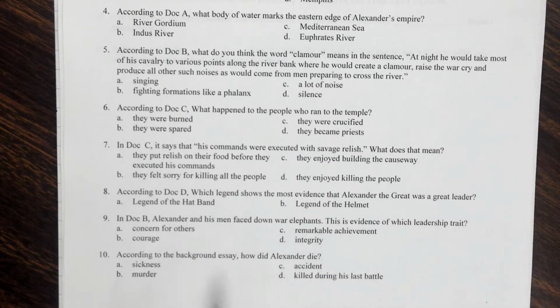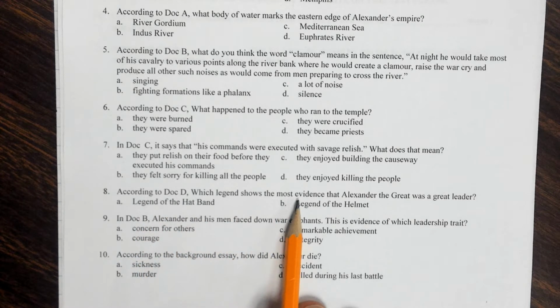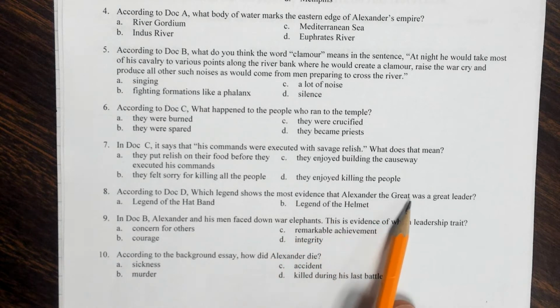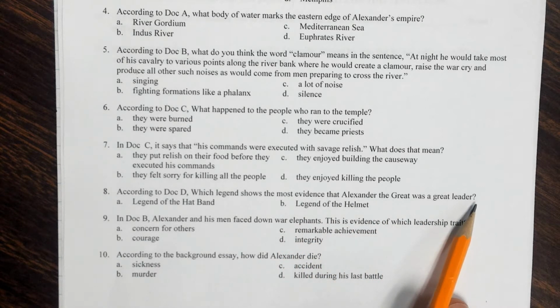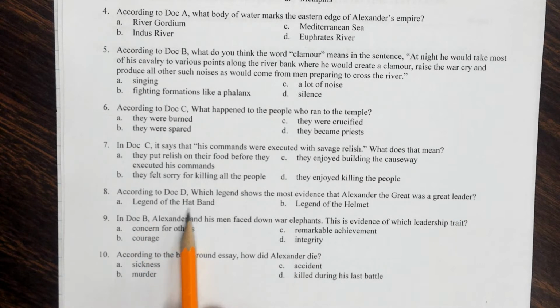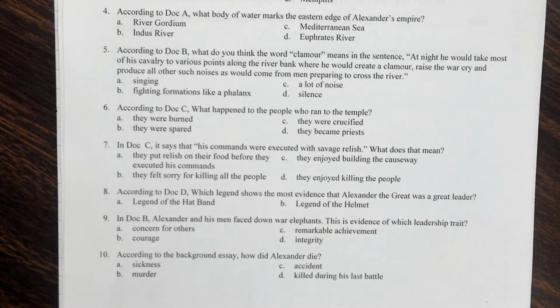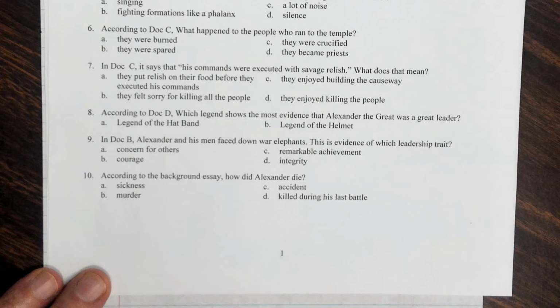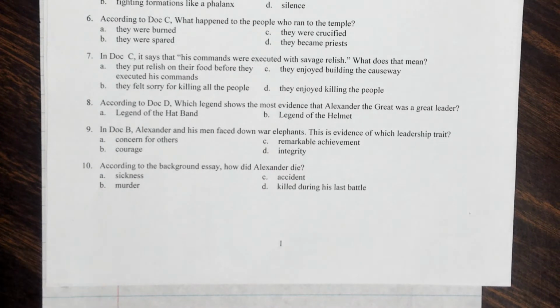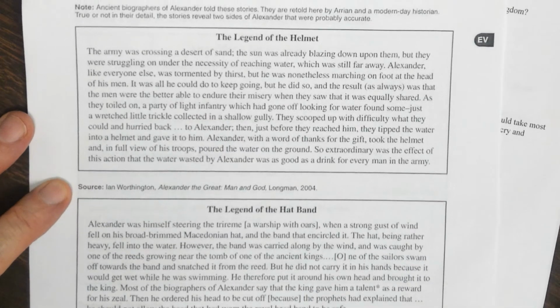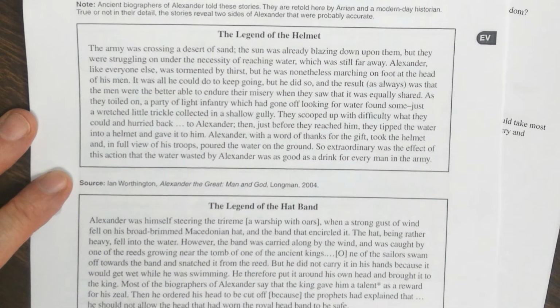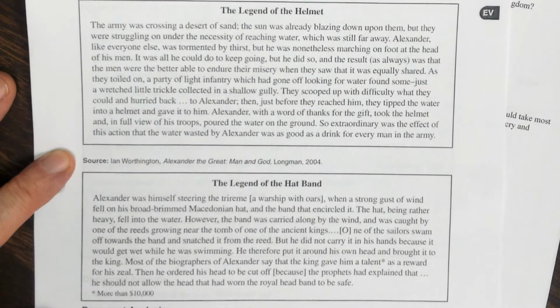Number 8. According to document D, which legend shows the most evidence that Alexander the Great was a great leader? Was it the legend of the hatband, or was it the legend of the helmet? Remember, there are 2 legends in document D. One's the hatband legend and one's the helmet legend. We read through them. Which one shows that he's the better leader? So if you want to take a moment and read through those, you can. And then choose your answer.